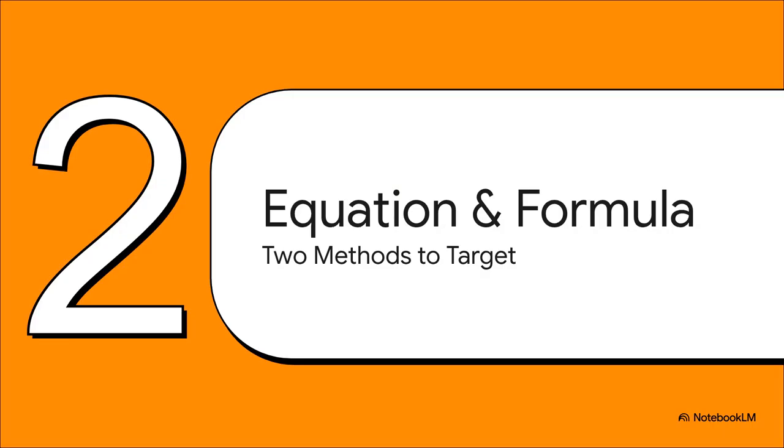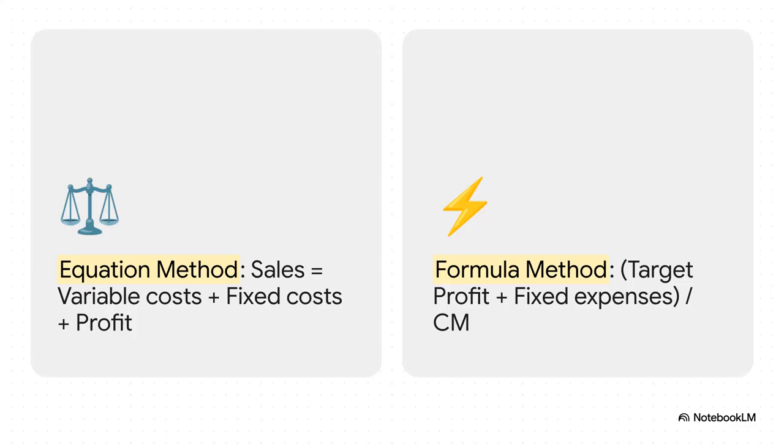Section 2. Equation and Formula Methods. Before we even touch the messy tax calculations, we need a rock-solid foundation on how to hit a target profit in the first place. We've got two main ways to solve for this. First up is the equation method. It's foundational, telling the whole story. Sales equals variable costs plus fixed costs plus profit. Then we have the formula method, where you take your target profit, add fixed expenses, and divide the whole thing by the contribution margin. Now, while they are mathematically identical, the formula method skips a whole bunch of algebraic steps. And as you know, saving time on the LECPA is basically a superpower.